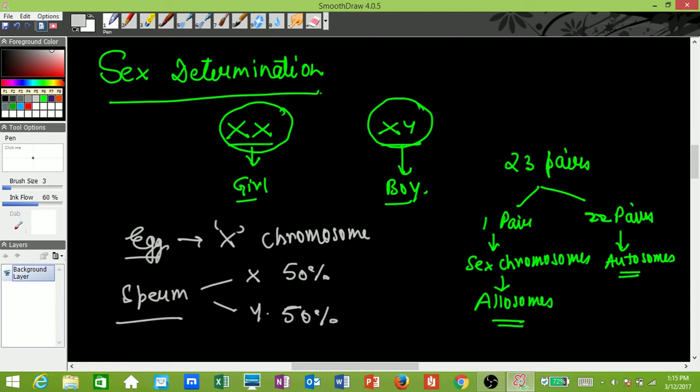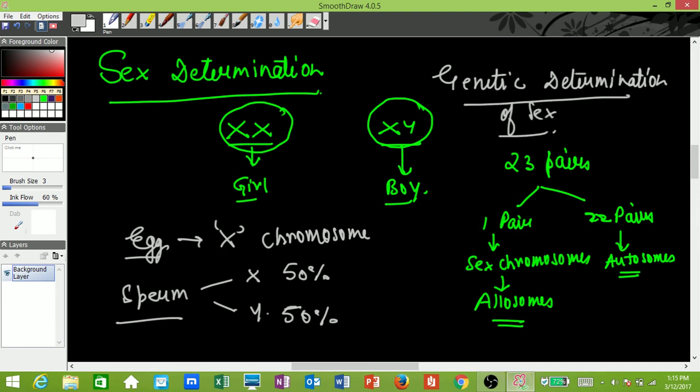If an X chromosome sperm fertilizes the egg, then there is a girl, and if a Y chromosome sperm fertilizes the egg, then there is a boy. 50-50% chance. This is called genetic determination of sex. That means sex is genetically determined.